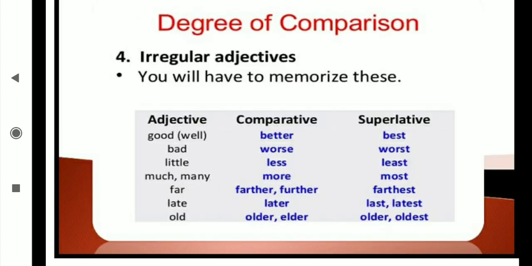Now, degrees of comparison, irregular adjectives, which you have to learn by heart. Here we can't join er or est. Good: for good, well is also optional. If well comes, then also we write better, best. If good comes, then also we write better, best. Bad, worse, worst. Little, less, least. Much, many, more, most. Far, farther, further, farthest. Late, later, last, latest. Old, older, elder, oldest.